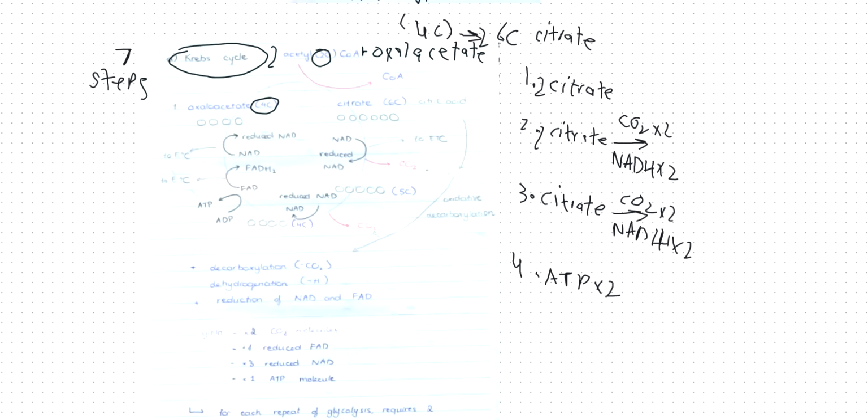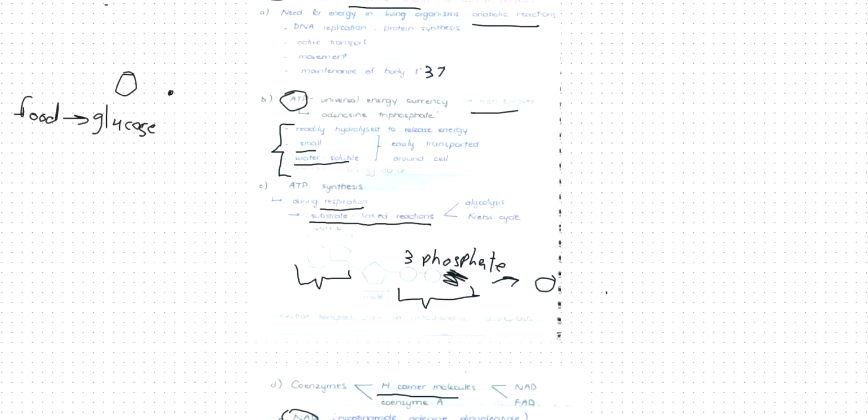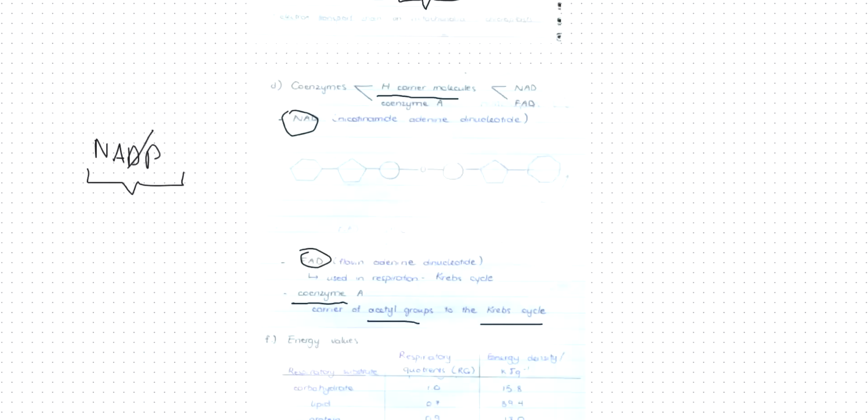Step 5 is the citrate. This citrate would release a hydrogen, which will combine with another molecule. This molecule is called FAD. I explained FAD earlier at the start. I told you there is FAD and NAD in the mitochondria. Both of these are hydrogen acceptors.